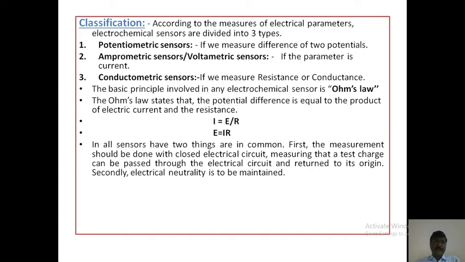All sensors have two things in common. First, the measurement should be done with a closed electrical circuit, meaning that a test charge can be passed through the electrical circuit and return to its origin. Secondly, electrical neutrality is to be maintained.